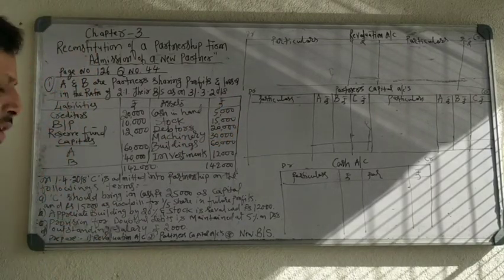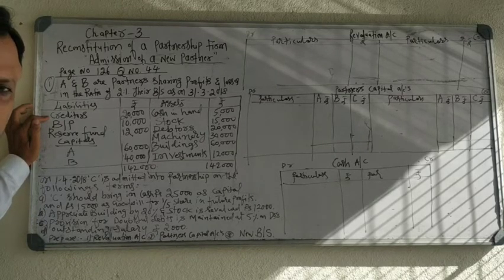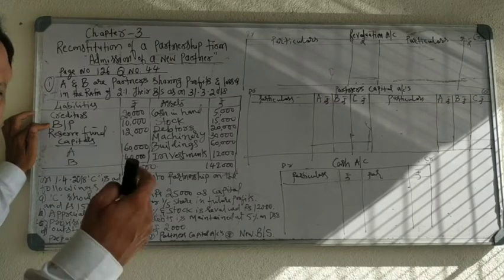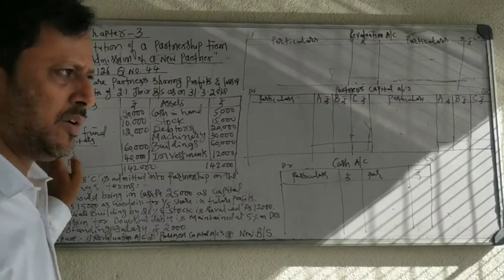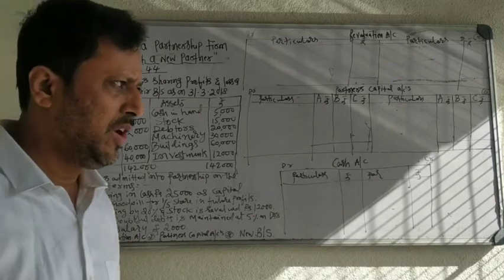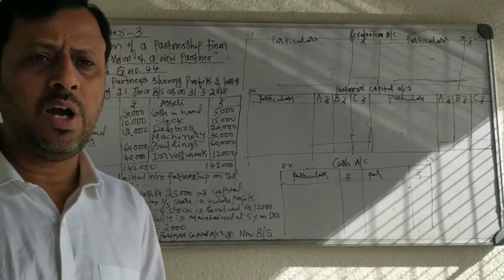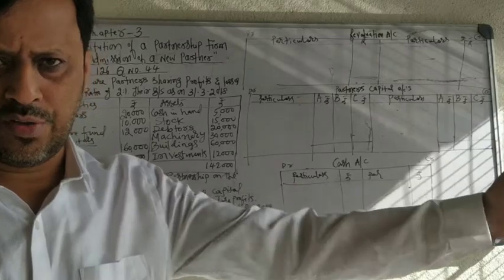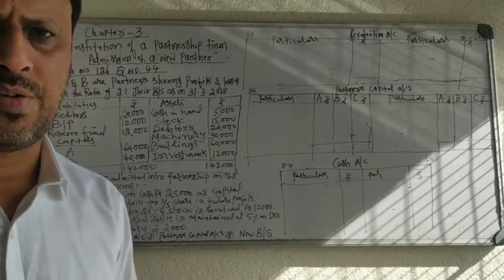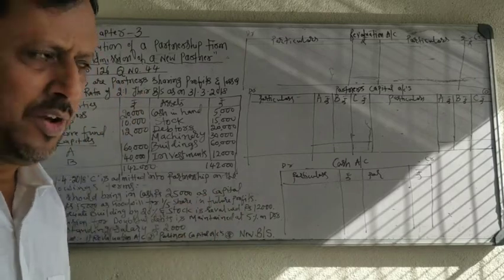On the liability side, you have liabilities: creditors, that is, the firm has to pay money to others, and bills payable, where the firm has to pay money to others against bills payable. You have reserve fund. So on the liability side, you have two types of liabilities: internal liabilities and external liabilities. External liabilities means liabilities due to outsiders. Internal liabilities means liabilities due to partners. So you have to make a note of internal liabilities.